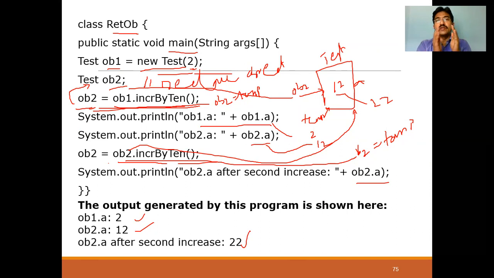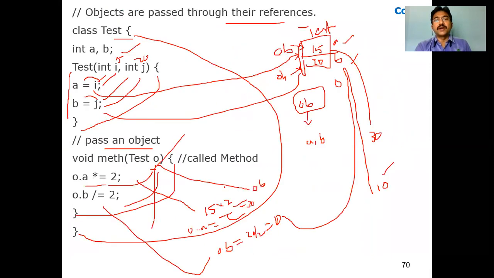Okay. So whichever object is calling, that object's data members can be accessed. Whichever object is passed as a parameter, for that parameter object we have to use the object name dot data member. So like this, it is incremented over here. This is about parameter passing.